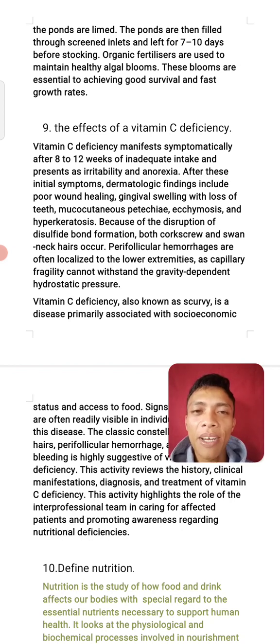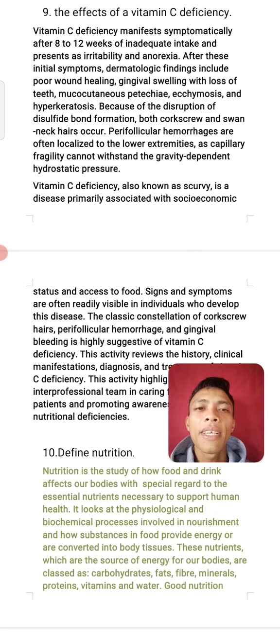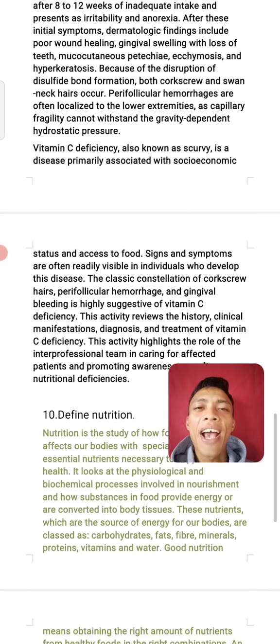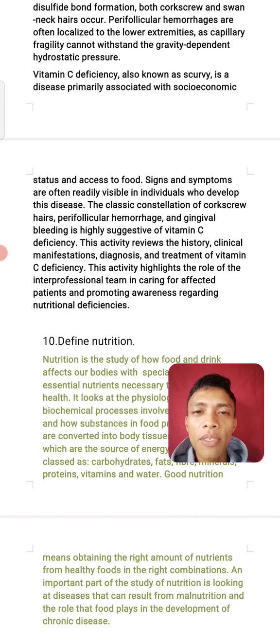hyperkeratosis. Because of the disruption of disulfide bond formation, both corkscrew and swan neck hairs occur, and are often localized to the lower extremities as capillary fragility cannot withstand the gravity-dependent hydrostatic pressures. Vitamin C deficiency, also known as scurvy, is a disease primarily associated with socioeconomic status and access to food. Signs and symptoms are often readily visible in individuals who develop this disease.